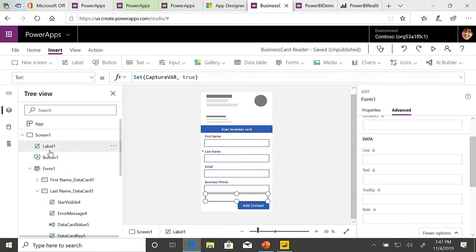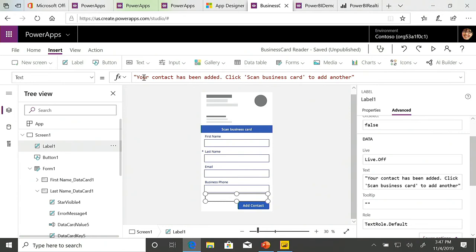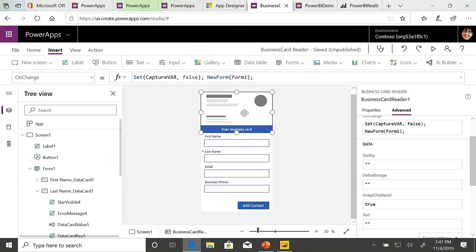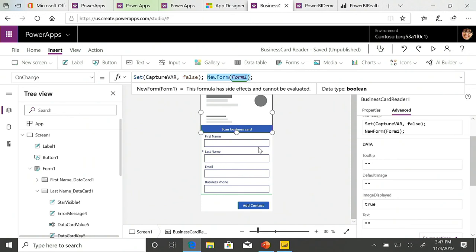I've also got a label down here. It says, okay, your contact has been added. Click Scan Business Card to add another. And this is going back to your point just now around the pop-ups. So this over here, you can see it's currently invisible. But when I submit a new contact, it will be able to pop that up and I will be able to carry on. The other key part over here, you'll see there it's going to generate a new form, which will help this come out. So let's have a look what that looks like on the card.